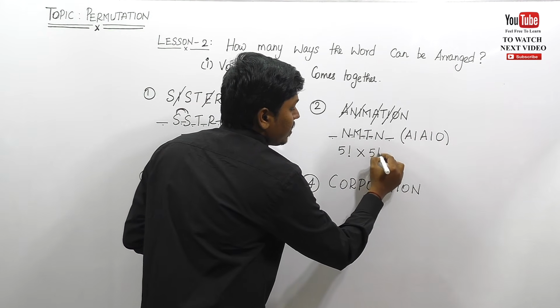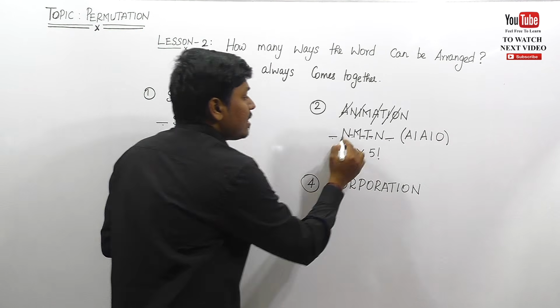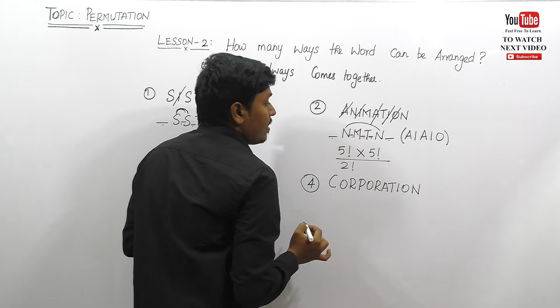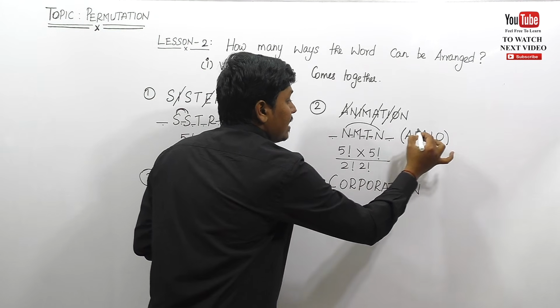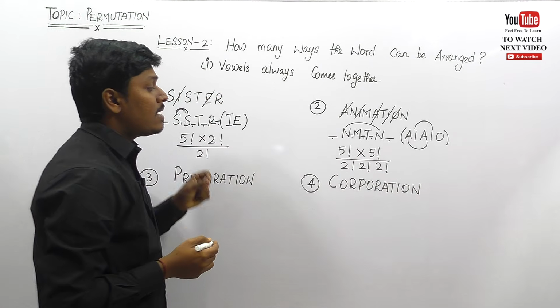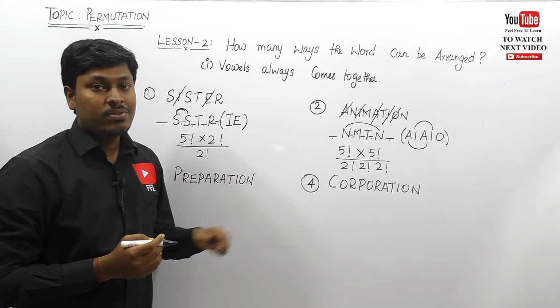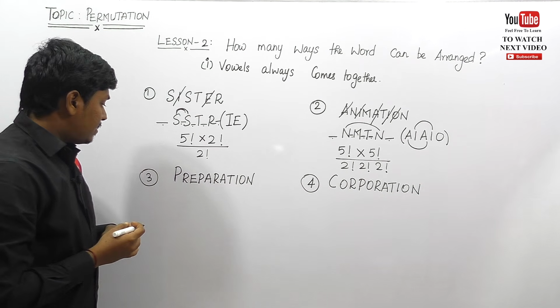So into 5 factorial. Now check how many letters are repeated. Friends, here 2 times N is repeated, so divided by 2 factorial. Here 2 times A is repeated, 2 factorial, and here 2 times I is repeated, 2 factorial. So finally the answer is 5 factorial into 5 factorial divided by 2 factorial, 2 factorial, 2 factorial, right? Okay. Let me move on to question number 3, PREPARATION.